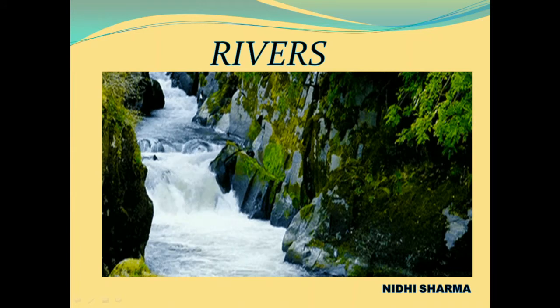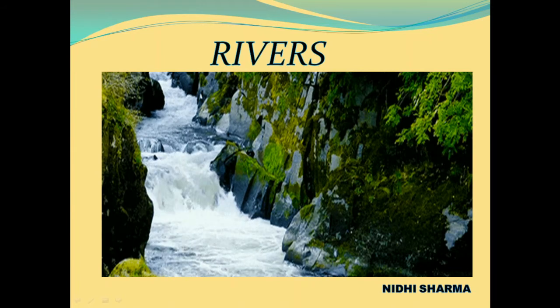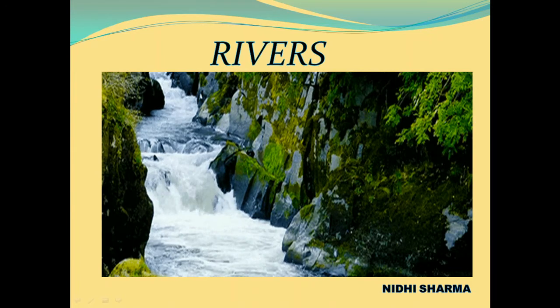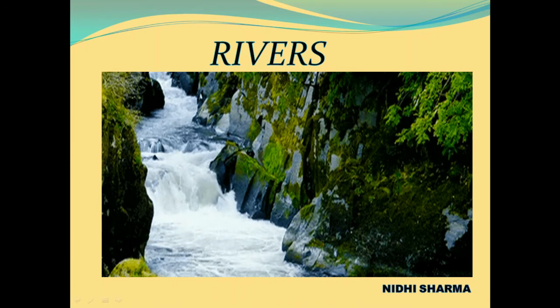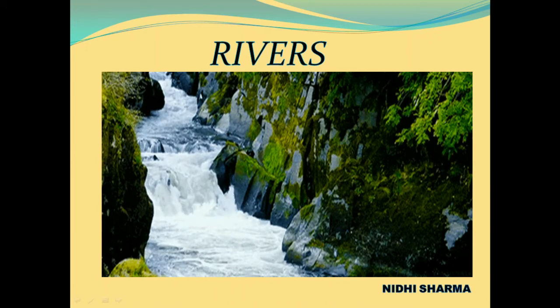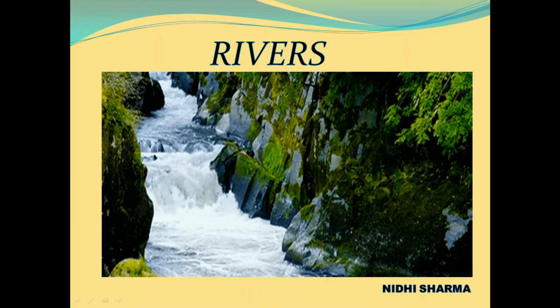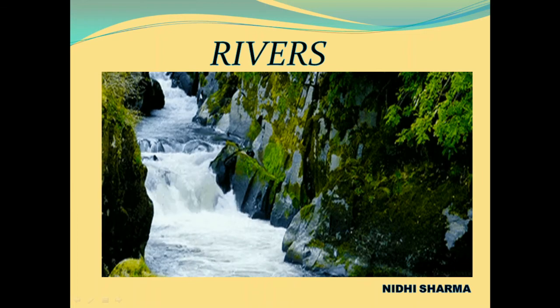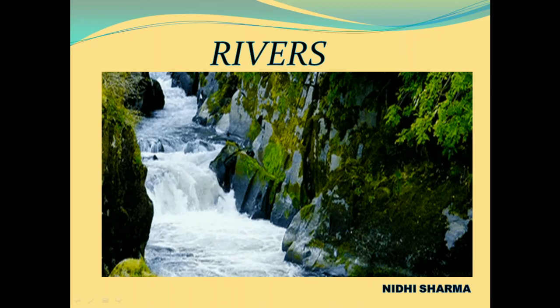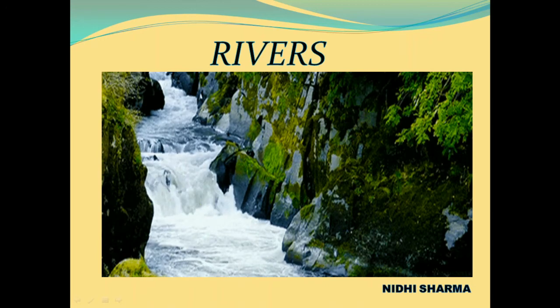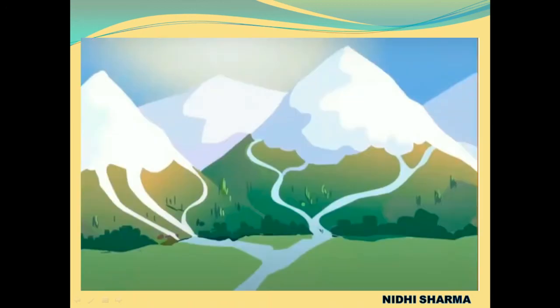Now, another landform is rivers. Water flowing from highlands to lowlands over a long distance is called a river. The route through which a river travels is called the course of the river. The place where the river begins its journey is called its source.